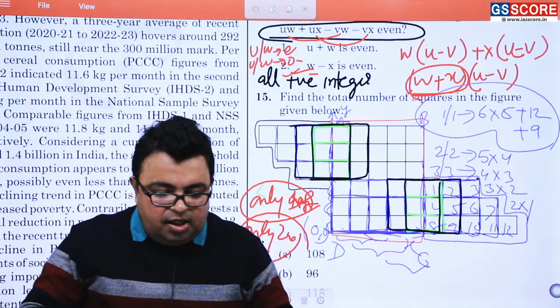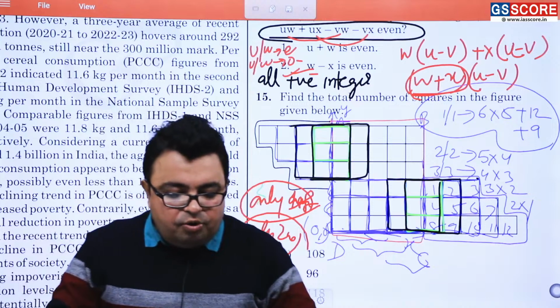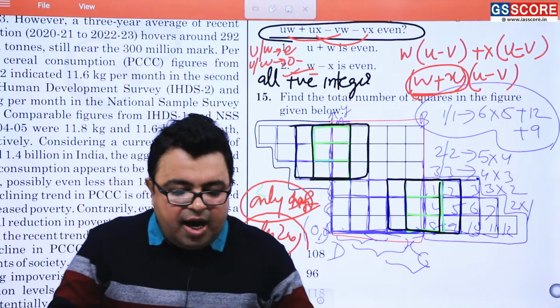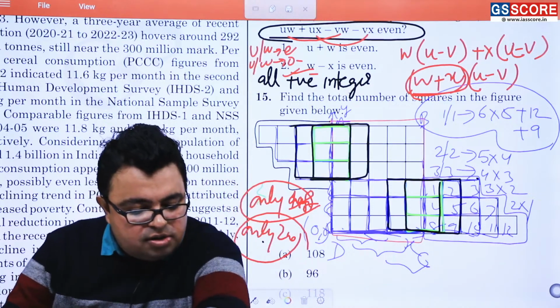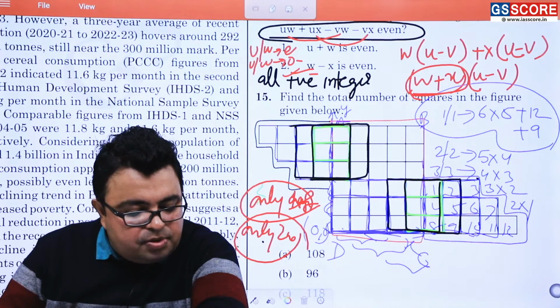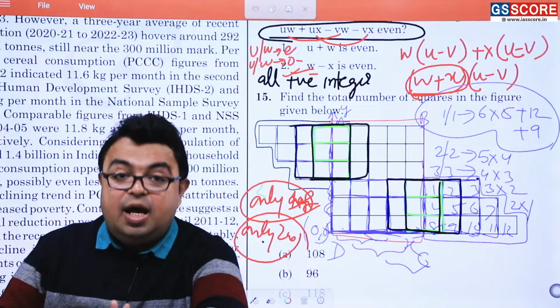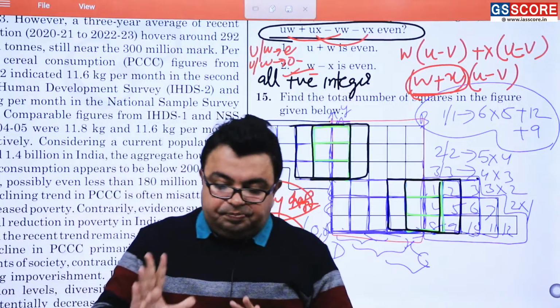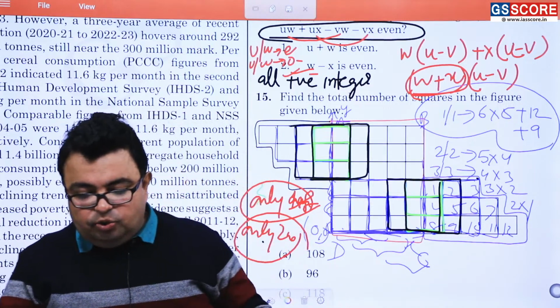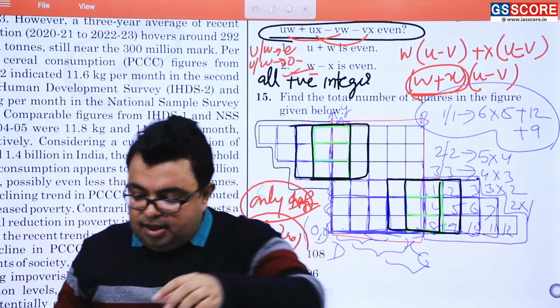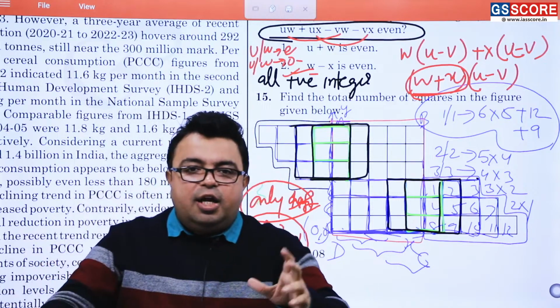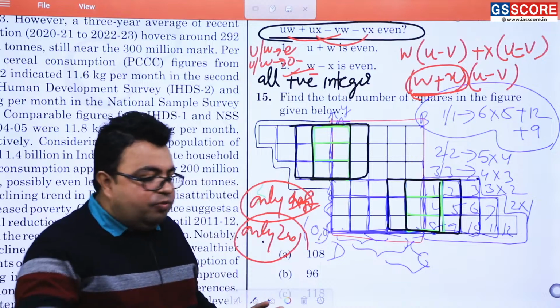Question number 16. Find the total number of ways in which 13 identical and same colored balls can be divided into 3 groups. Now, 13 identical balls of the same color can be divided into 3 groups. As you can understand, it has well been done.